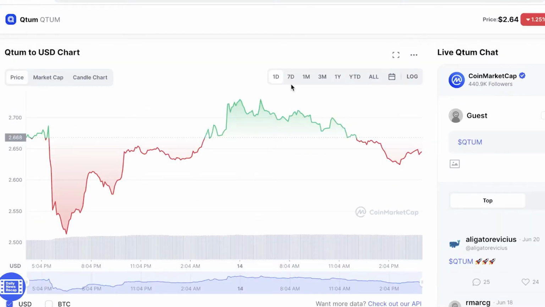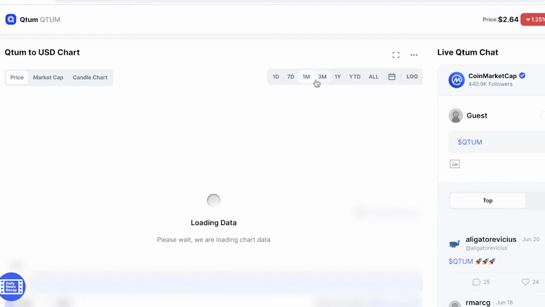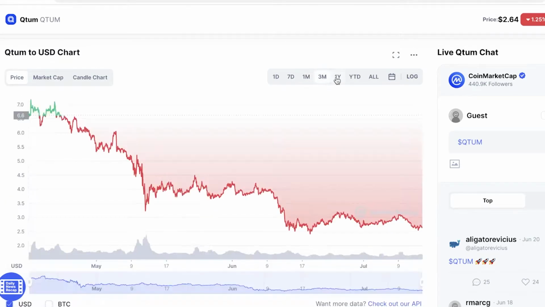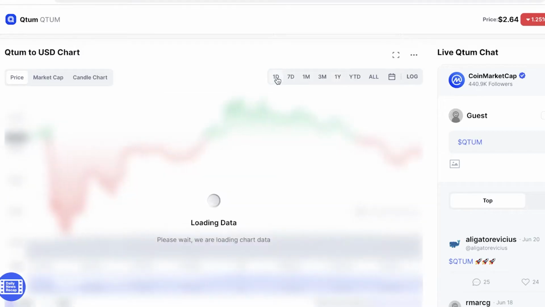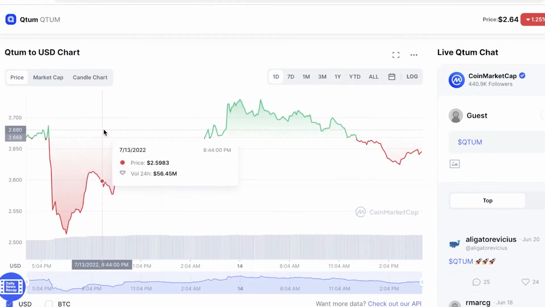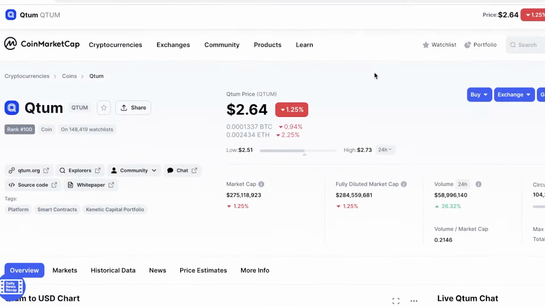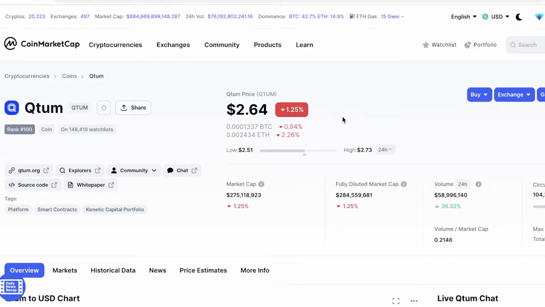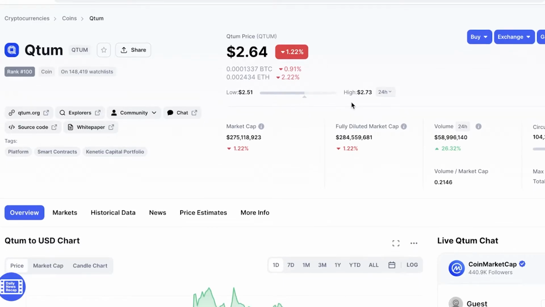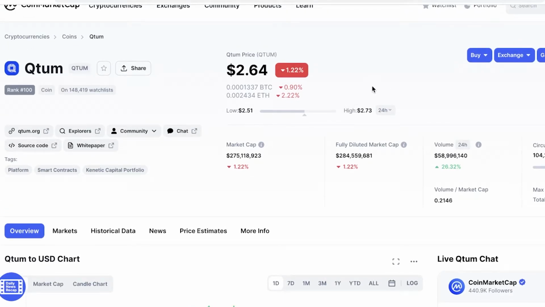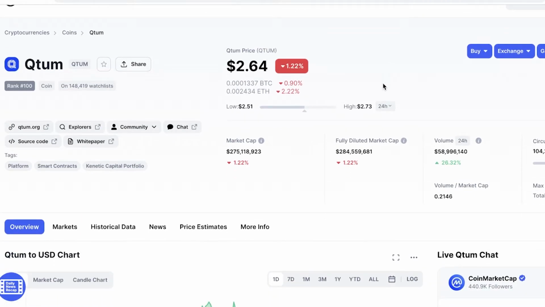And if we take a look at the volatility of this token, how volatile is it? Is it going to be increasing, decreasing? What are the future predictions for this token? Well, if we take a look at the one-day chart, it is really difficult to predict any kind of stable price predictions, but currently the price of Quantum is $2.64, and it has gone down 1.2%, but the overall crypto market, such as BTC and Ethereum, have also gone down. Ethereum went down by 2.22%, and BTC went down by 0.91%. So it's not really Quantum's fault. A lot of these smaller tokens are going to follow suit with BTC and Ethereum. So you really do have to expect that to happen.